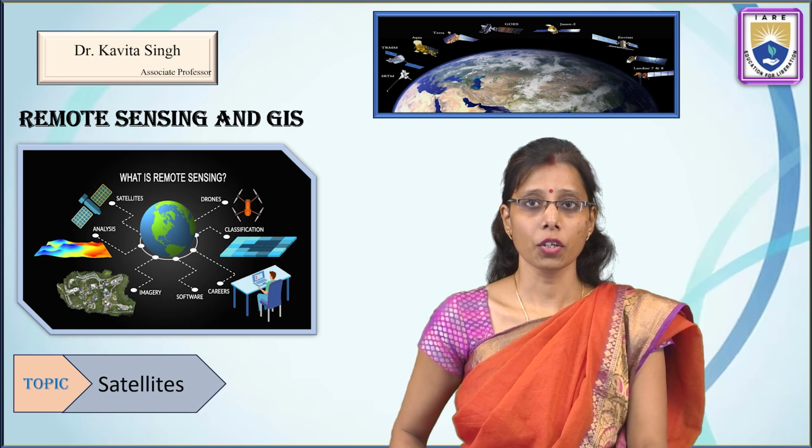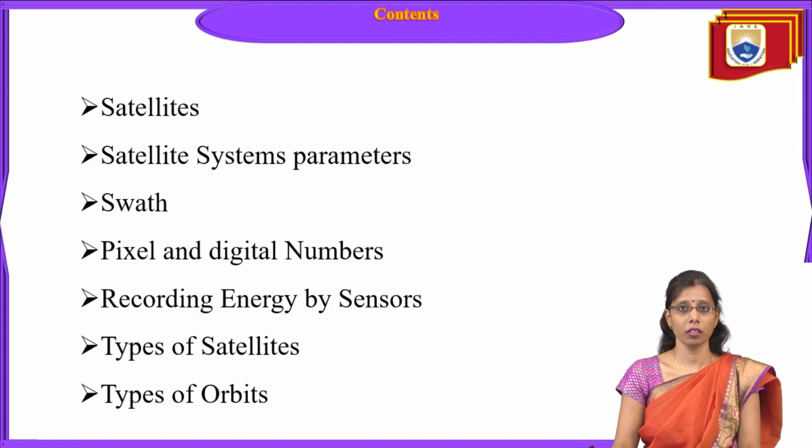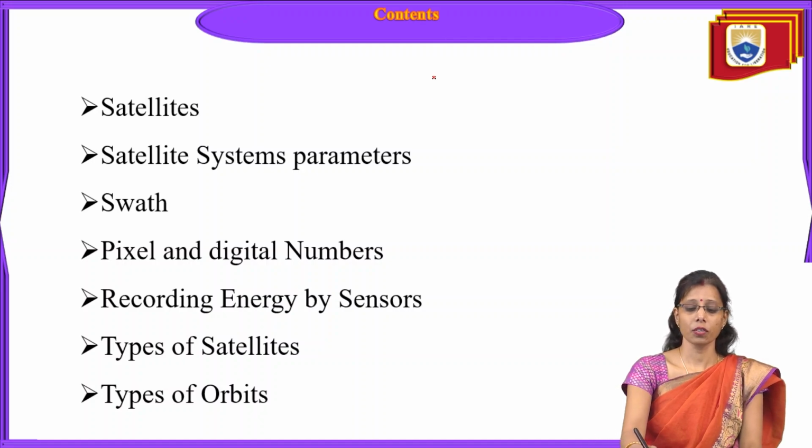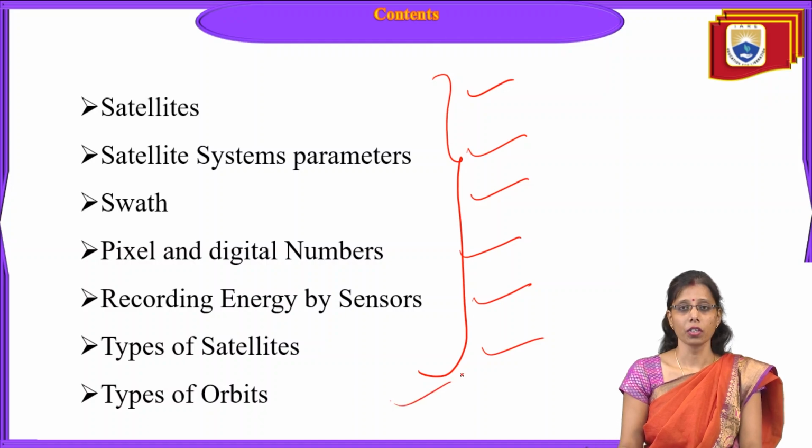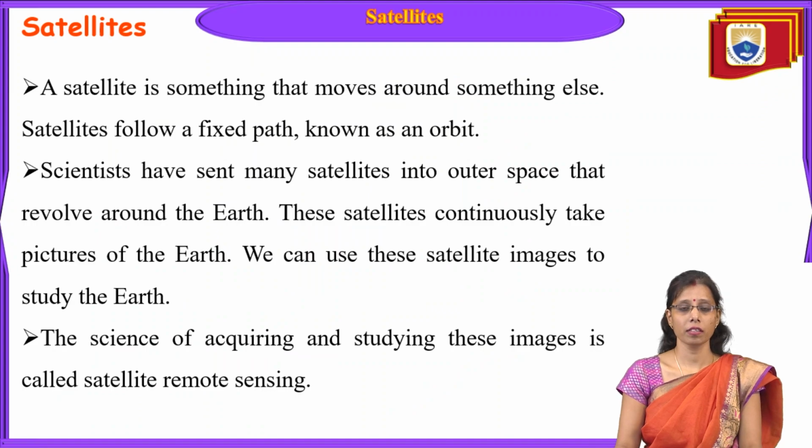So this is the topic about satellites. Before we discuss satellites, let us go through the contents of what we are going to discuss today: satellites, satellite system parameters, swath, pixel and digital numbers, recording energy by sensors, types of satellites and types of orbits. We are going to learn the types of satellites, the different types of orbit, and how we receive the information. So first of all, let us discuss satellites.